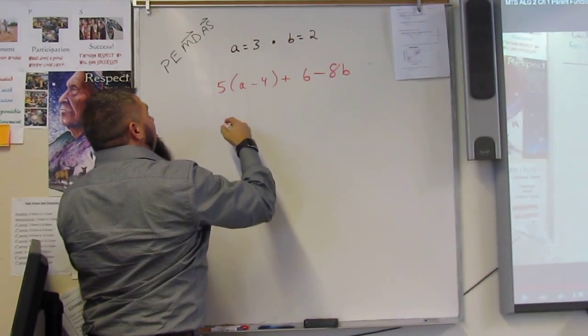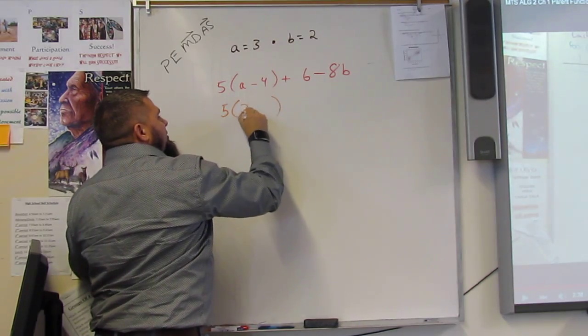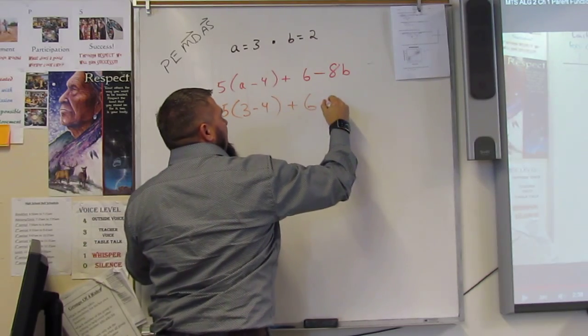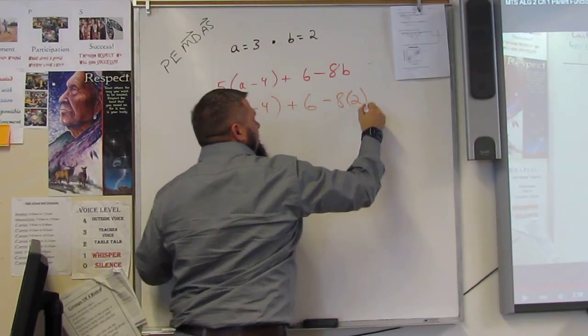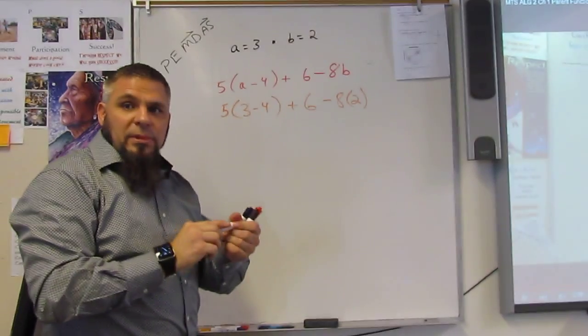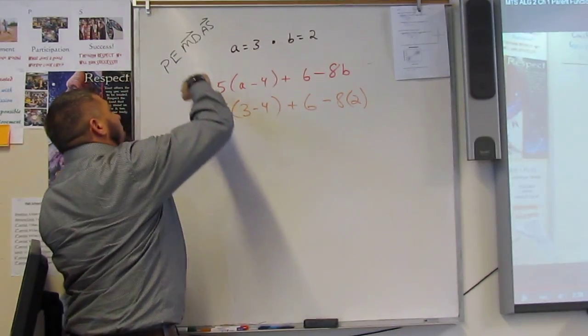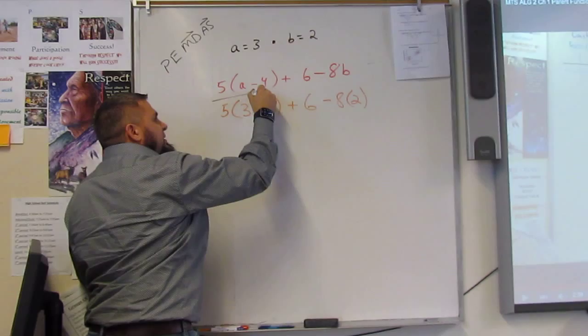Okay? So I'm going to make 5(3 minus 4) plus 6 minus 8 times 2. Okay? And now I do parentheses. Okay? So I got to do this parentheses first.